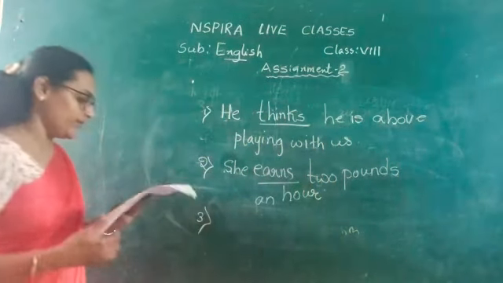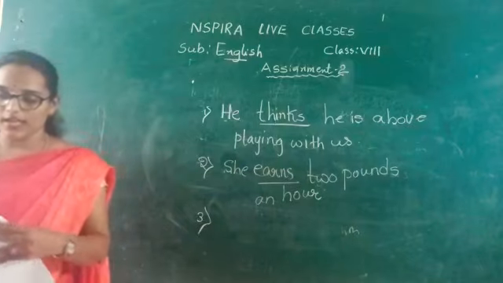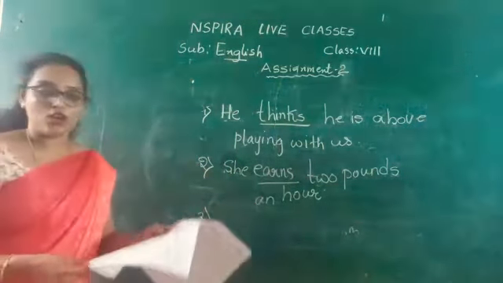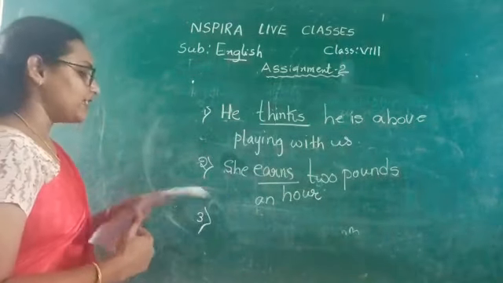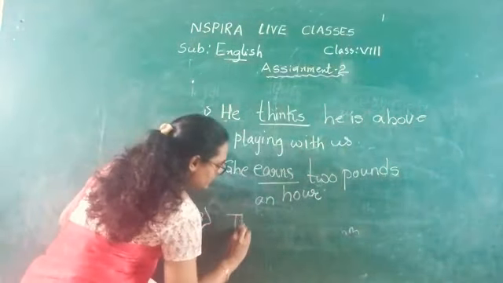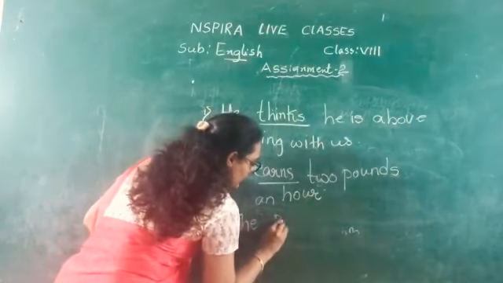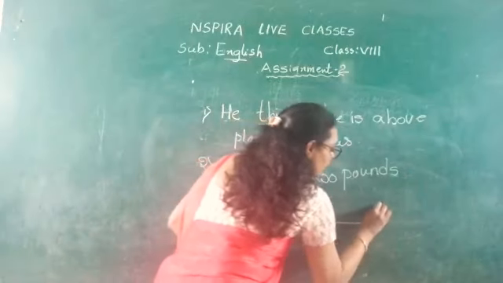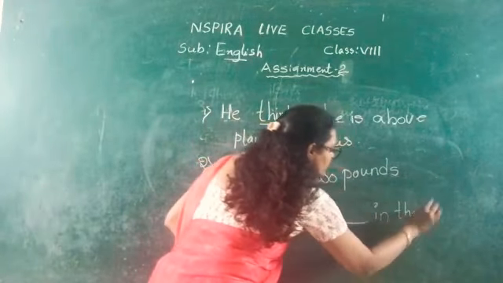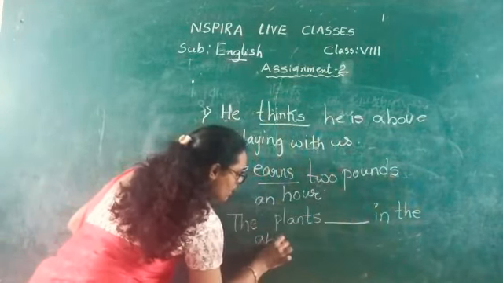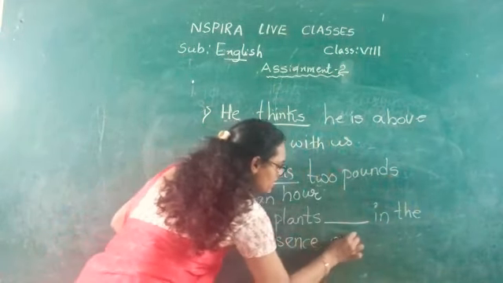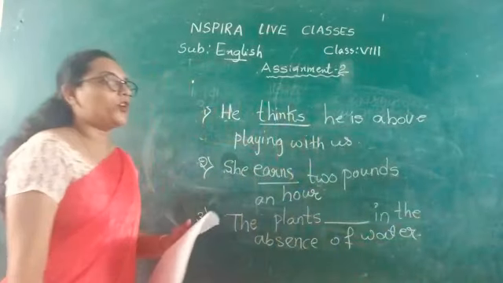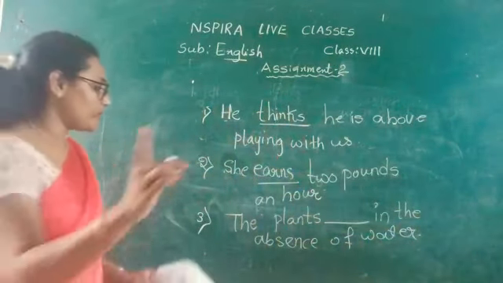See the third one. The plants dash in the absence of water. Actually the verb given here is die.